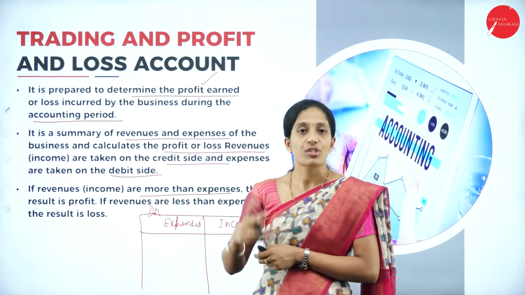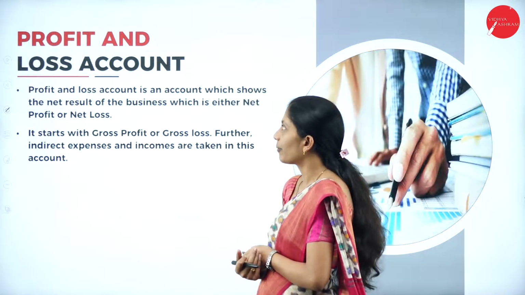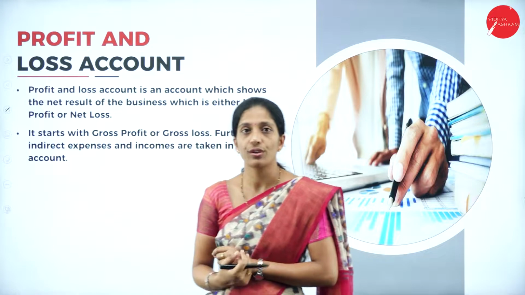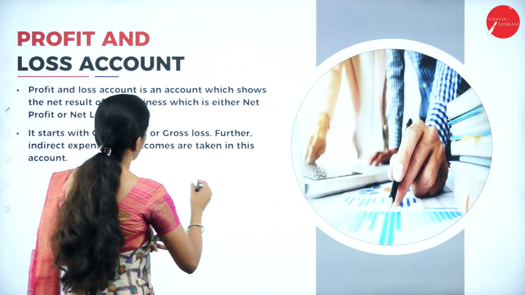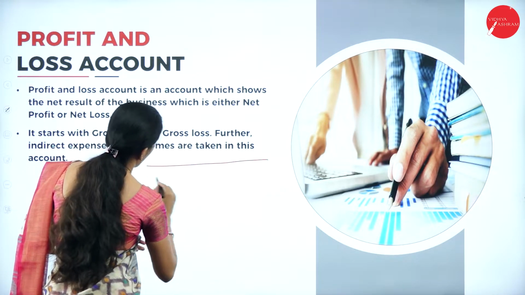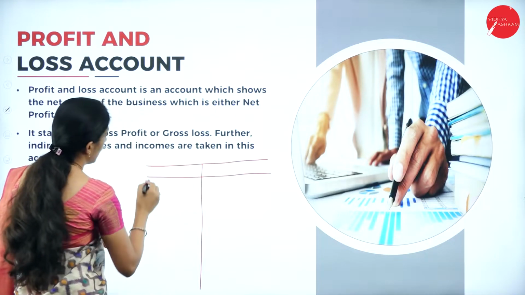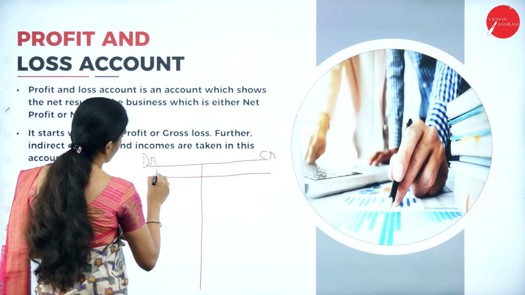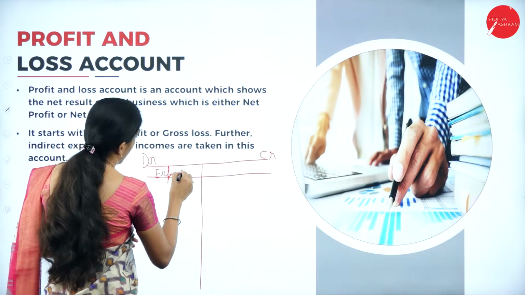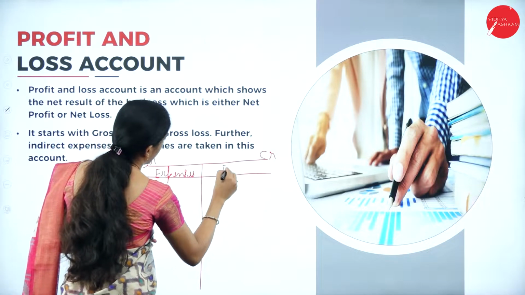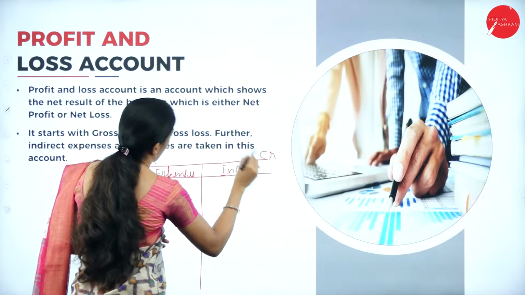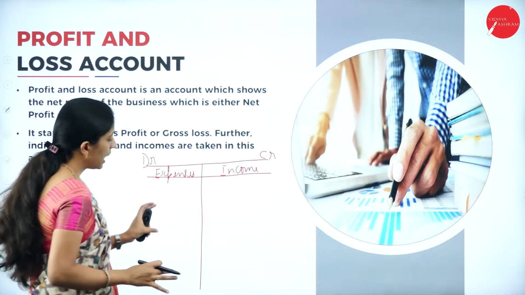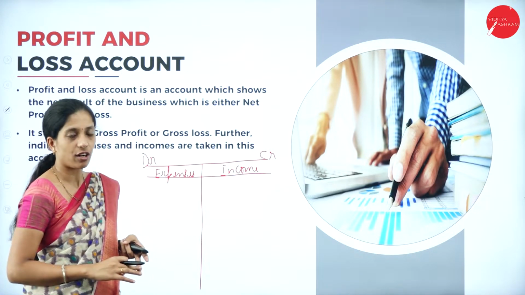So, this is about the trading profit and loss account. Now, coming to the profit and loss account. As I told you, your trading profit and loss account will be one account, where the debit side will be expenses and the credit side will be income. The first half will be the trading account and the next half will be the profit and loss account.